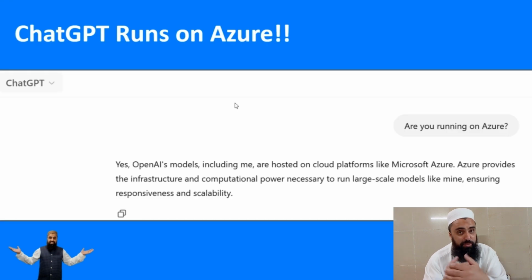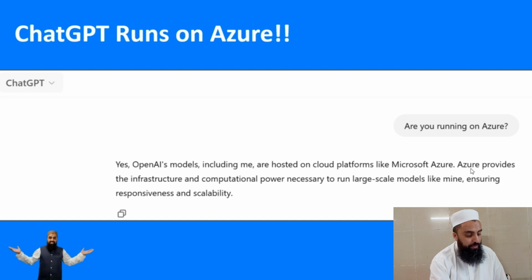And ChatGPT runs on Azure. I was solving my issues on ChatGPT, and one day I asked ChatGPT, where are you running? Are you running on Azure? ChatGPT replied: yes, OpenAI's models, including me, are hosted on cloud platforms like Microsoft Azure.